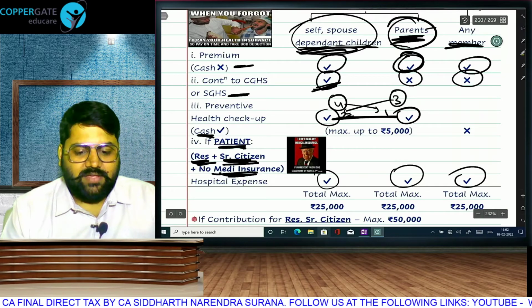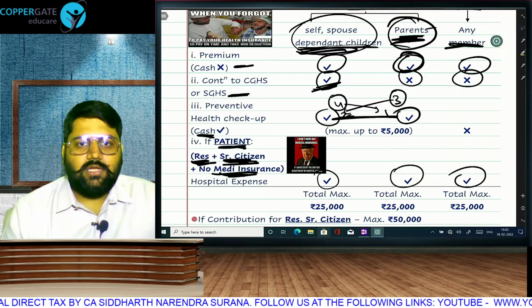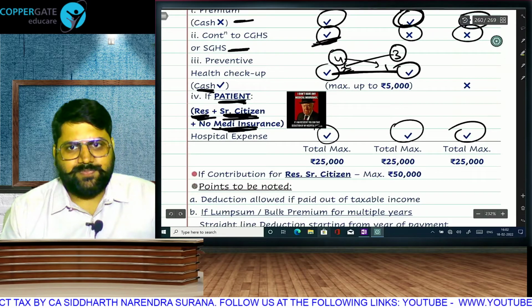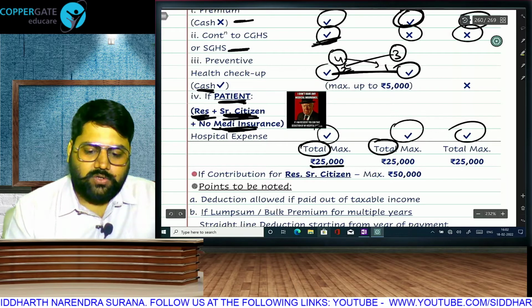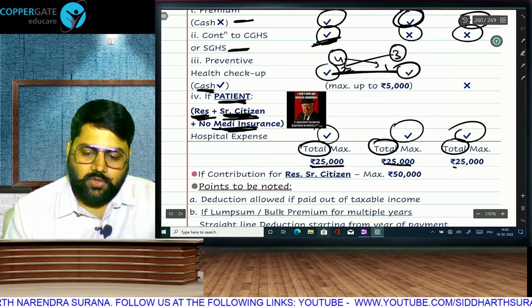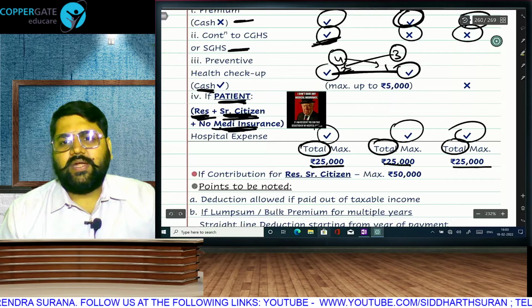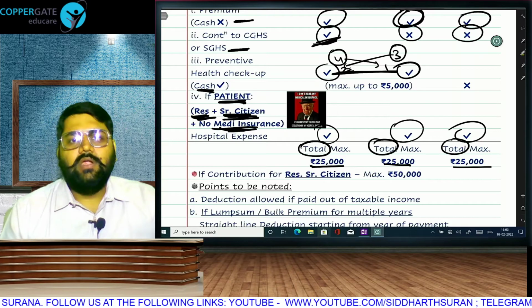Resident 60 years, not having insurance, so we will take hospital expense also. Whatever total you get here will be restricted to 25. So in every category, there is a limit of 25,000.